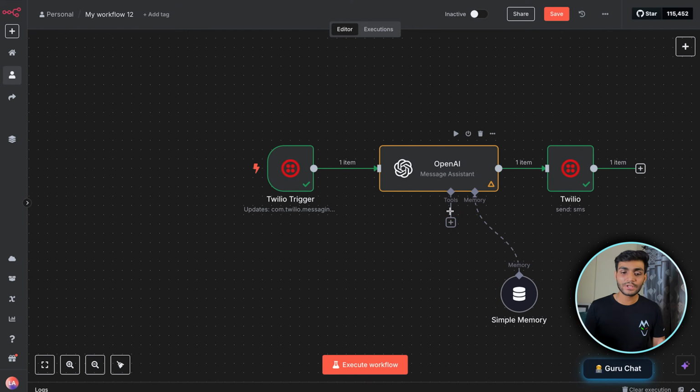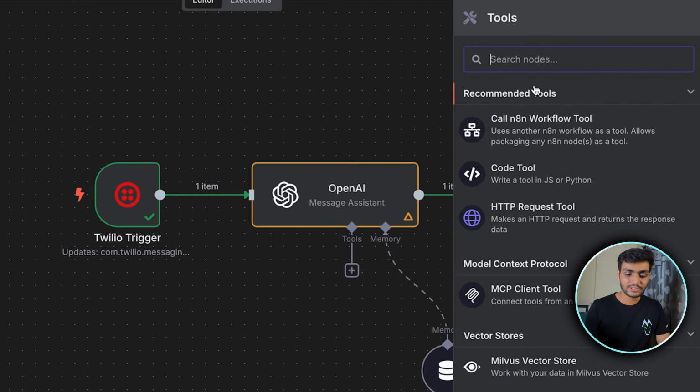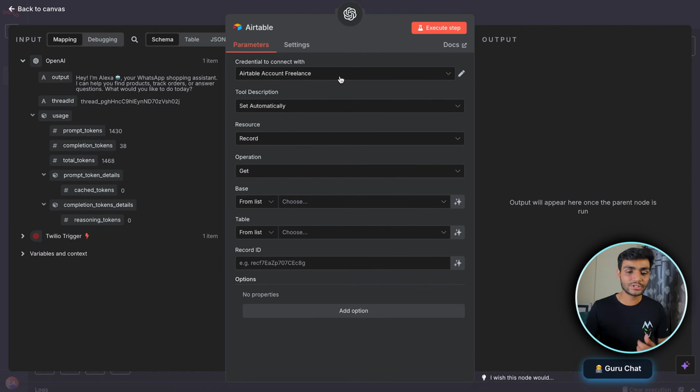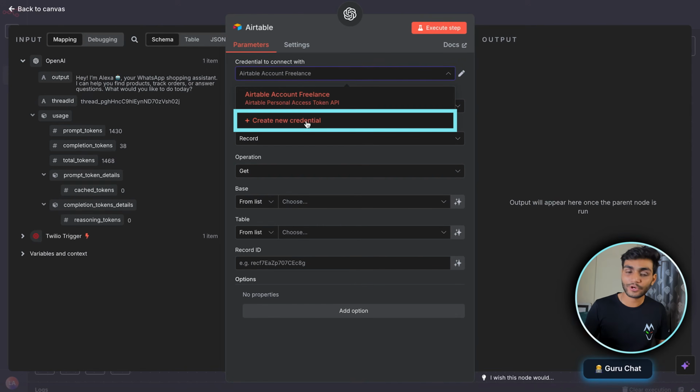Okay, so now once we have our data in Airtable, we need to connect this Airtable to our n8n. For that, we'll go to the n8n. So now we first need to click on the plus icon. We'll search for Airtable. So we can see we have the Airtable tool. So the first thing we need to do is to connect the Airtable with the n8n. So for that, we'll click on create new credentials.